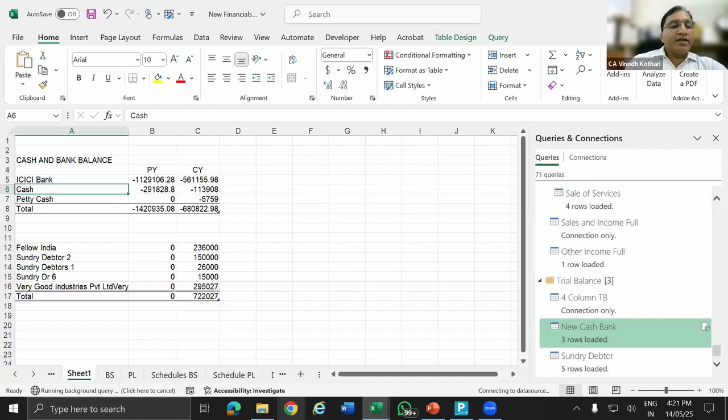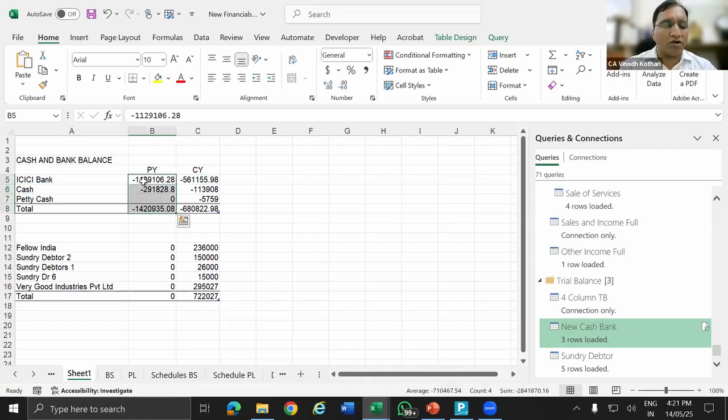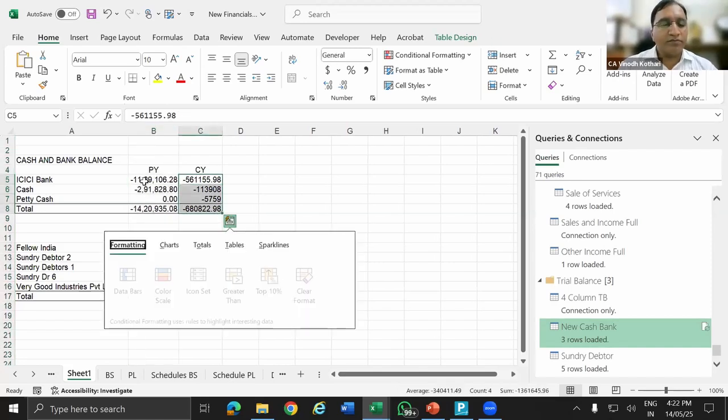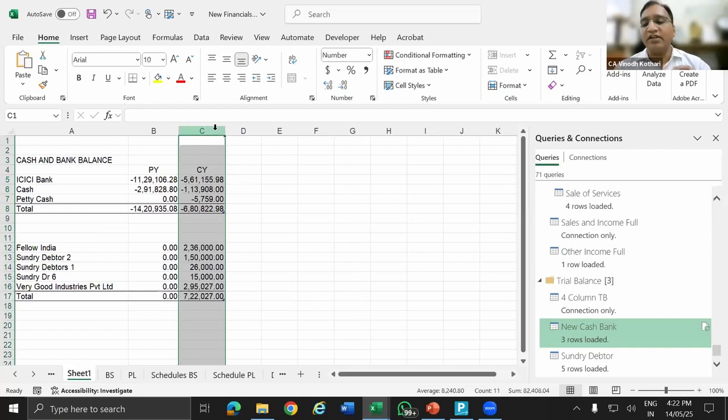Data is updated. Name is changing. And you see the column width will not change, because I have locked the column width. This way you don't need to waste your time formatting the data again and doing a lot of work. For every table, in its properties, you would have to go and remove the column width. In my template, everything is already done, so you don't need to worry about that. This way you can prepare and create the financial statements.